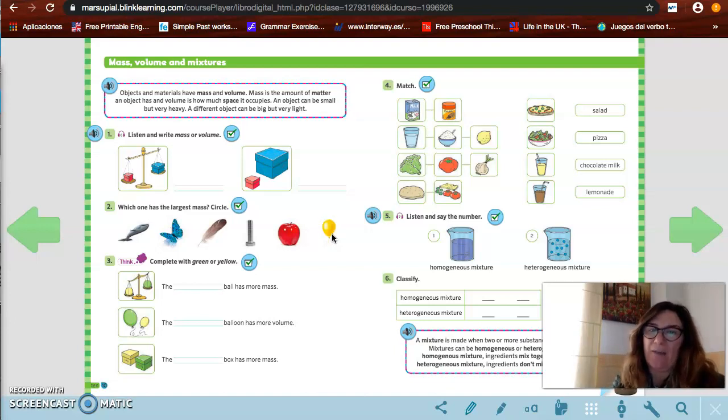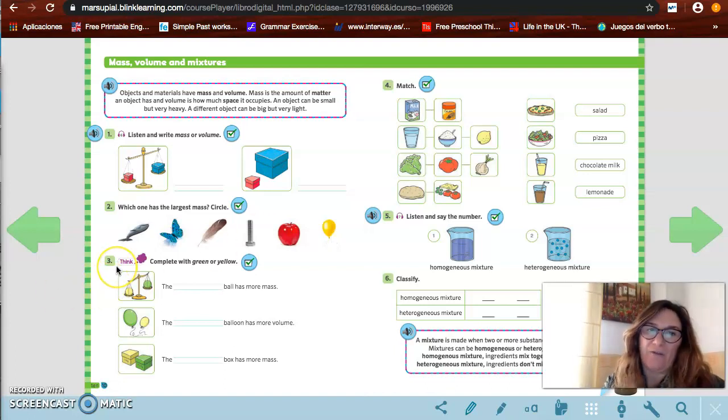Ya sabemos que la masa es el peso, lo que pesa. La masa es lo que pesa. Y el volumen es el espacio que ocupa. Aquí se nos pide cuál es el que tiene the largest mass, la mayor masa, el mayor peso.